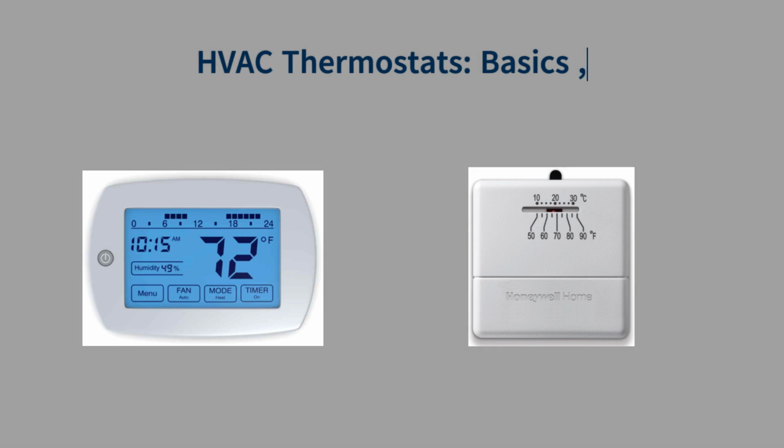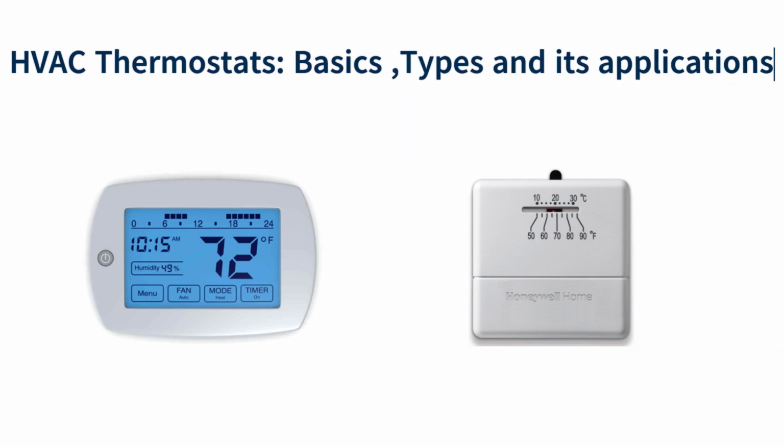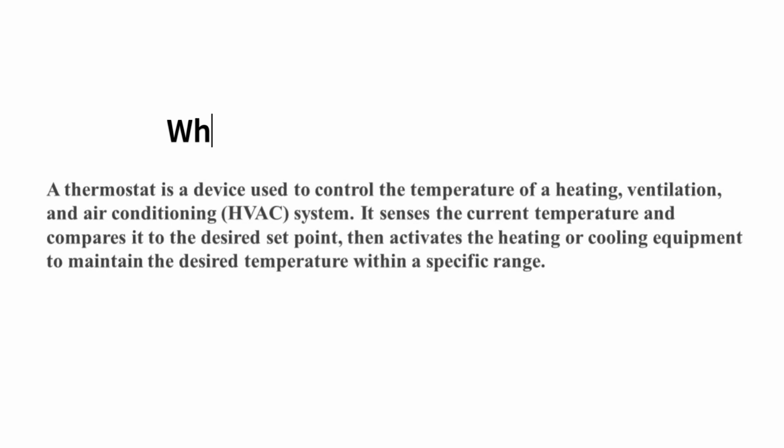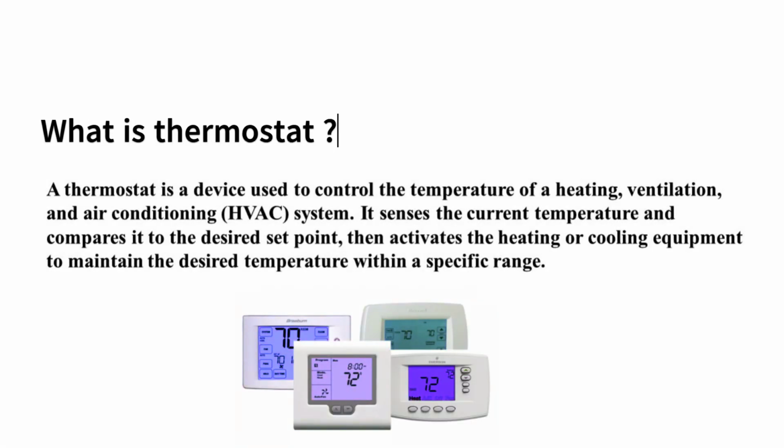In this video we are going to see about thermostat basics and its types and applications. A thermostat is a device used to control the temperature of a heating, ventilation, and air conditioning (HVAC) system. It senses the current temperature and compares it to the desired set point, then activates the heating or cooling equipment to maintain the desired temperature within a specific range.